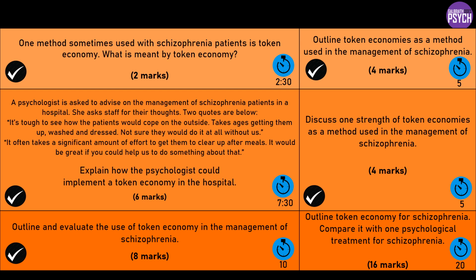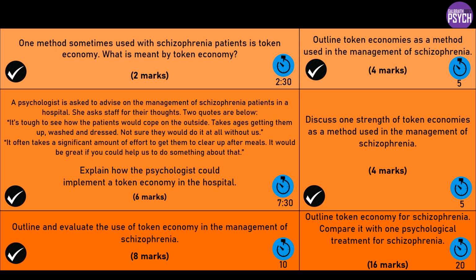Similarly with CBT, often with schizophrenia, because, think about the symptoms, because of how severe some of that could be, you often don't find CBT being used as a sole treatment. Often you'll find that, again, people are already taking antipsychotic medication, and actually a lot of patients need to be stabilised on that medication so that they can engage with CBT because, think about it, they need that clarity of thinking, they need a bit more self-awareness, that sense of reality, and hopefully a bit of trust with the therapist as well.